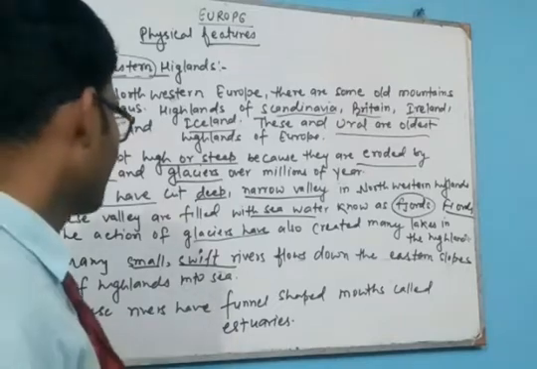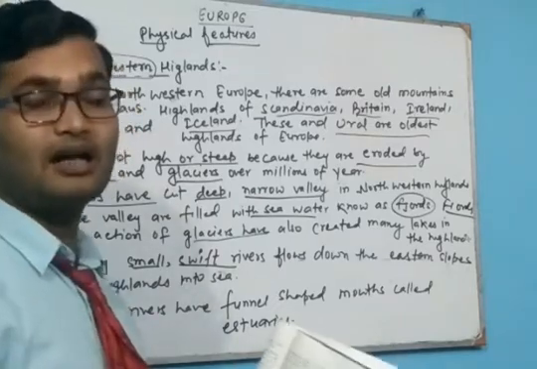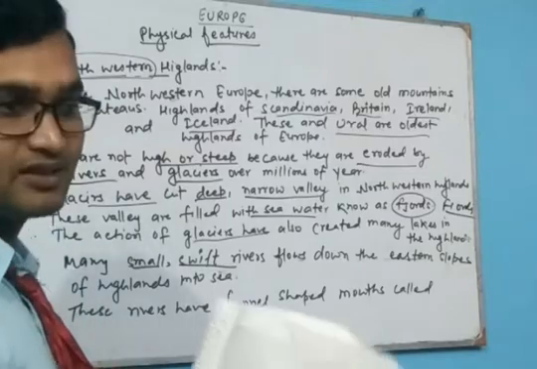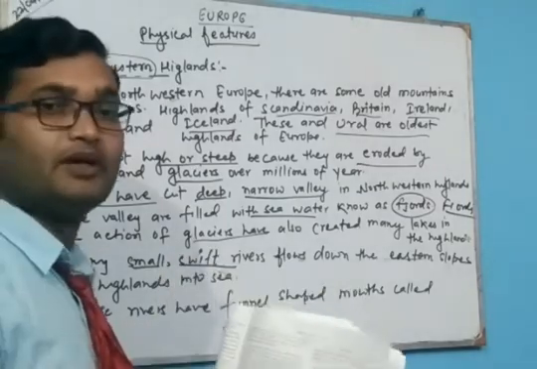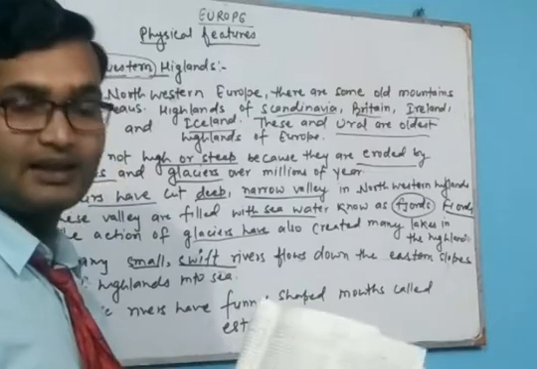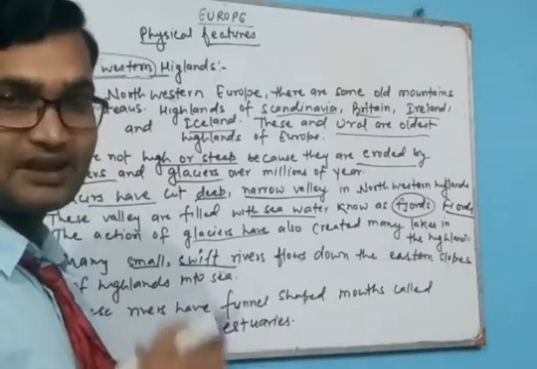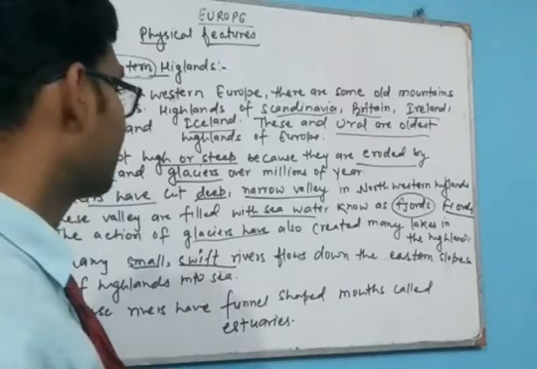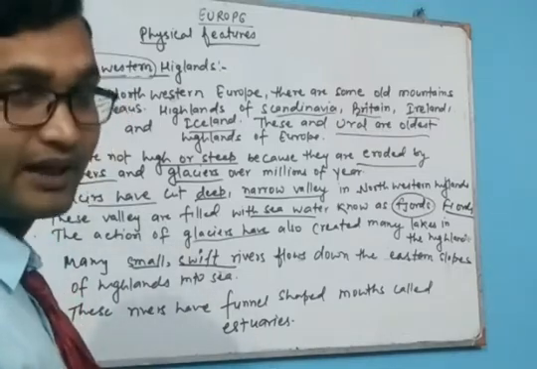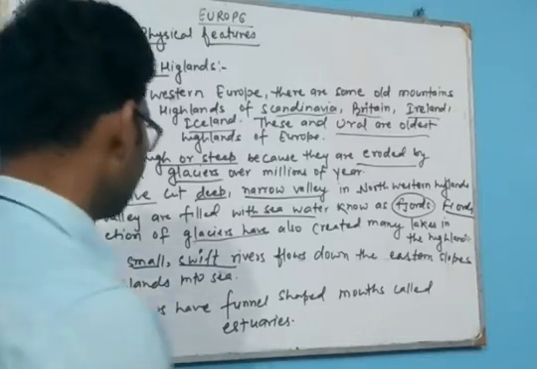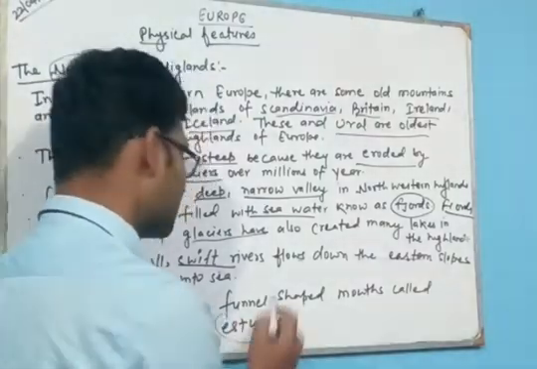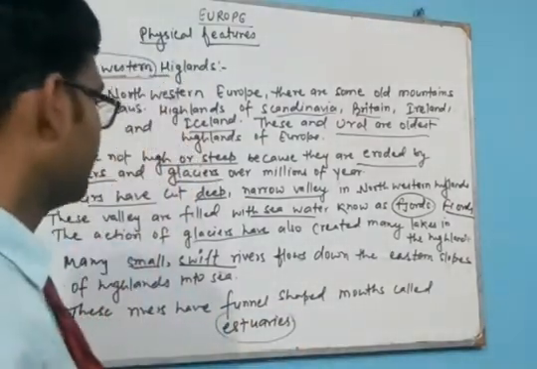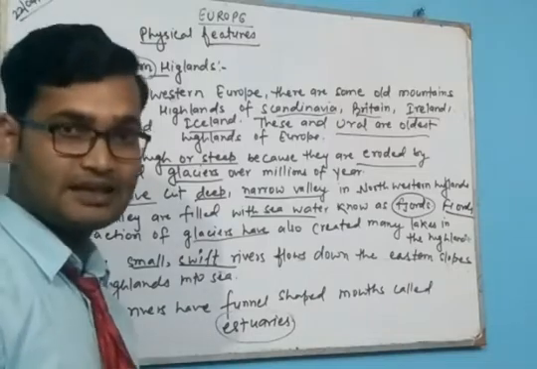These rivers are shaped like a funnel: one part of the river is broader and the other part is narrow. So these rivers look like a funnel, and these funnel-like rivers are called estuaries.